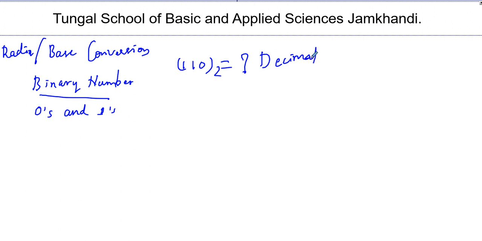What is a decimal number? A decimal number uses only digits from 0 to 9, meaning its base is 10. Can we convert a binary number to its equivalent decimal? Yes, we can convert the binary number system to its equivalent decimal number system. Then how do we do that?